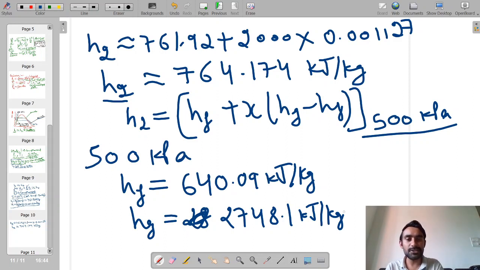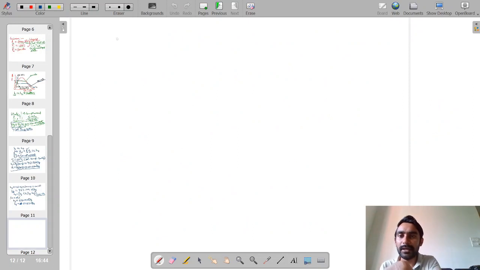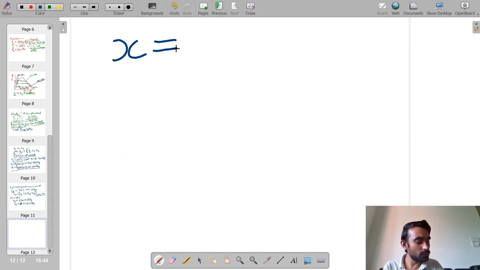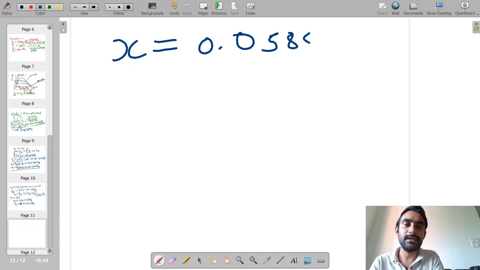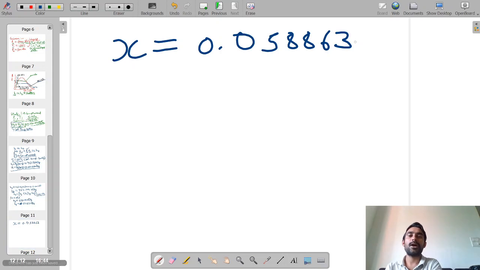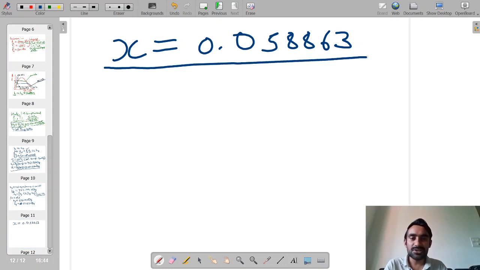Now if you substitute all these values, you will find X is equal to 0.058863.